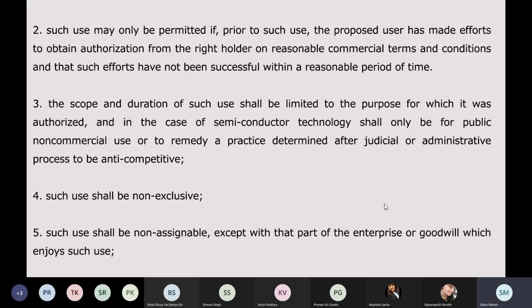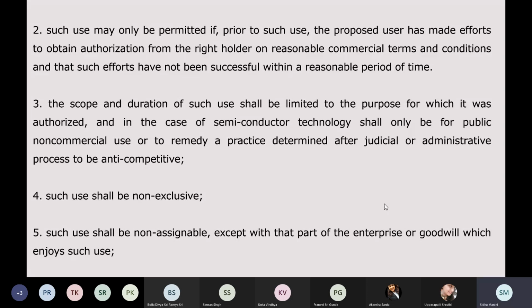I'm just a responsible citizen who wants a particular drug which is very effective to reach more patients. So I don't have an ulterior motive. So I don't want an exclusive license. I want just that I can do my part in the society. So such use shall be non-exclusive. You cannot grant exclusive rights to a compulsory license holder.